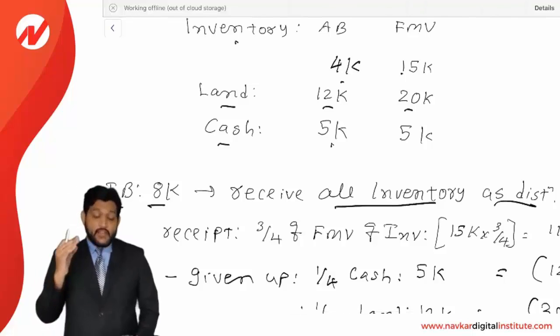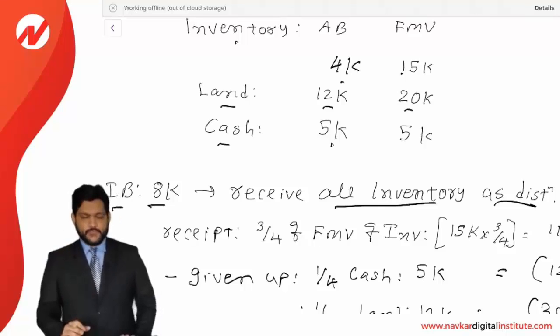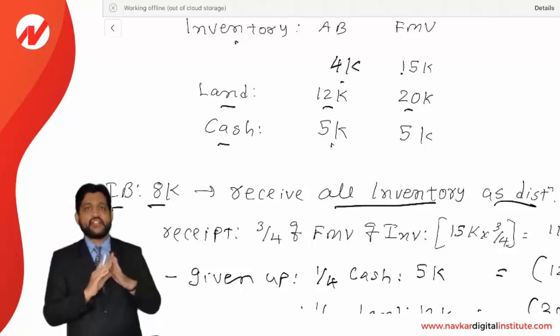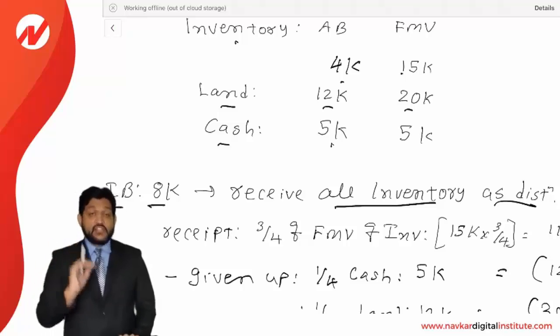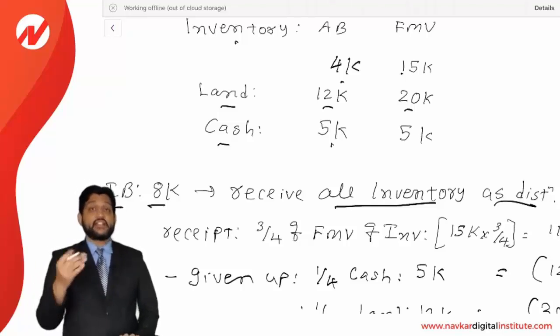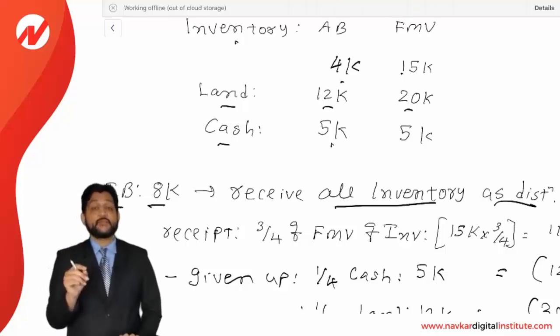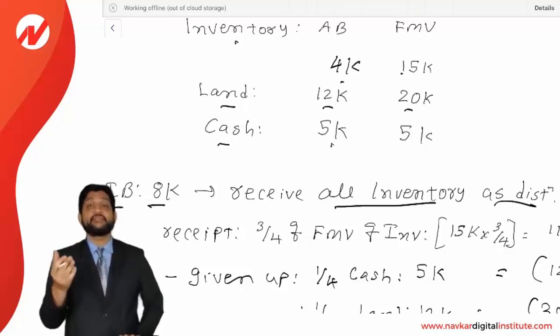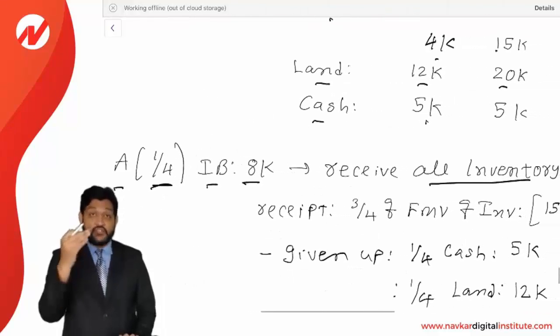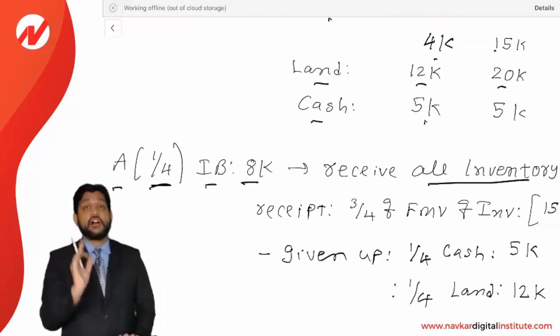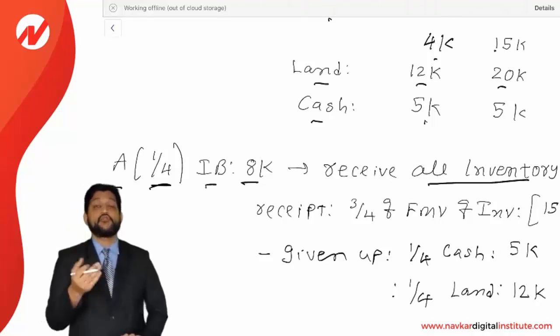He is receiving all inventory. Only inventory has been given to him as a final distribution for his share. Now 8,000 is his basis and he is receiving all the inventory. Now inventory being a hot asset, it has been disproportionately distributed. He should actually receive 1/4, but he has received the total inventory. So how to calculate the gain for partner A on a disproportionate distribution of assets?